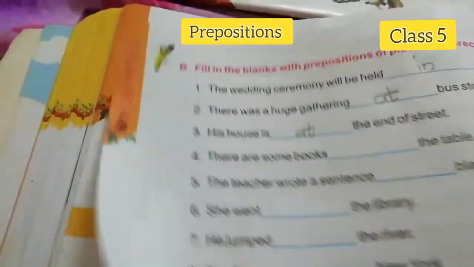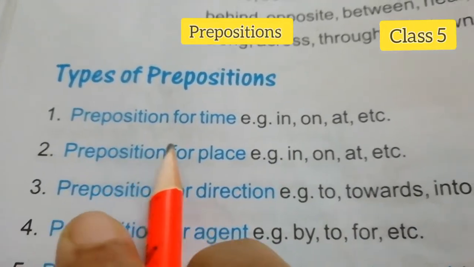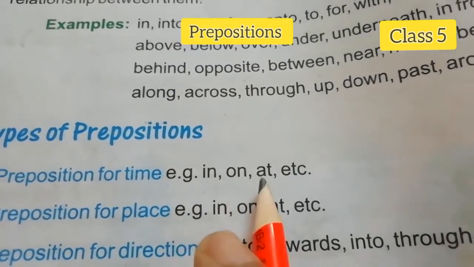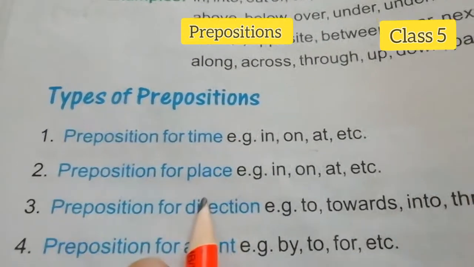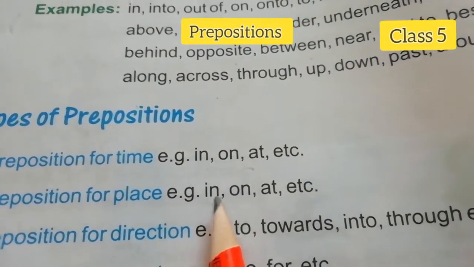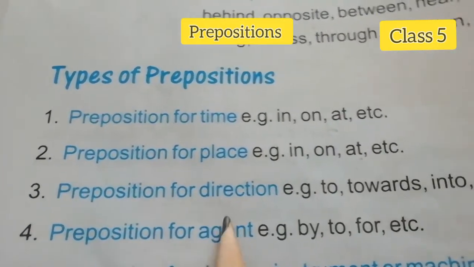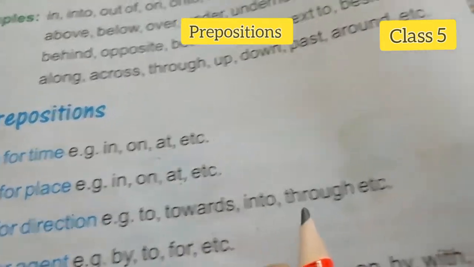See here, students, do you have any doubt? Here we can see types of prepositions. For time we can use on, in, at. For place we can use in, on, at. For direction we can use to, towards, into, through.